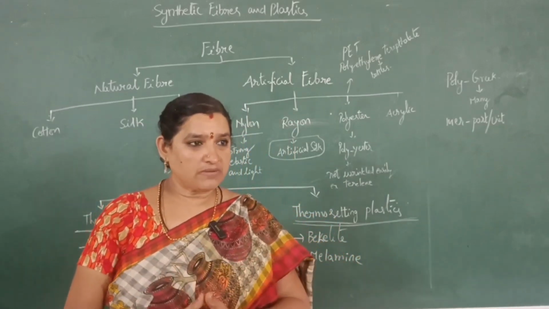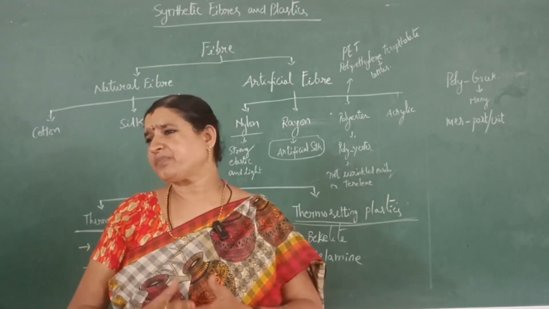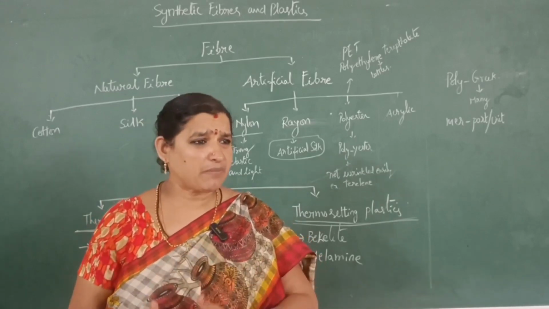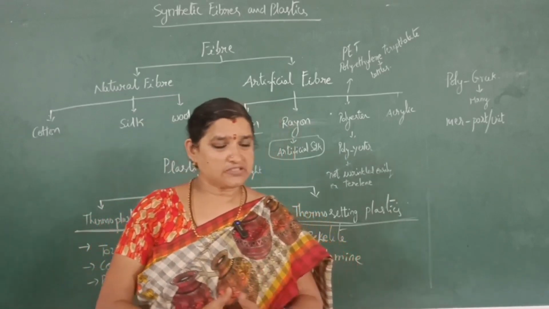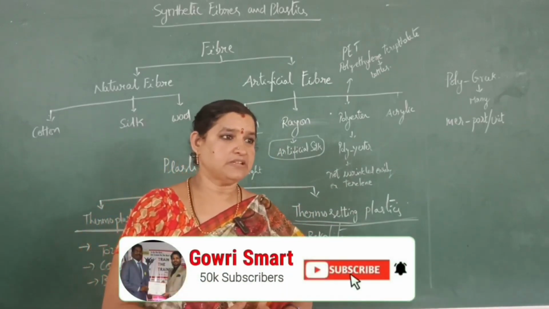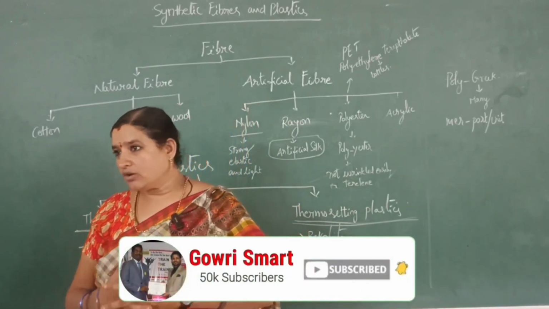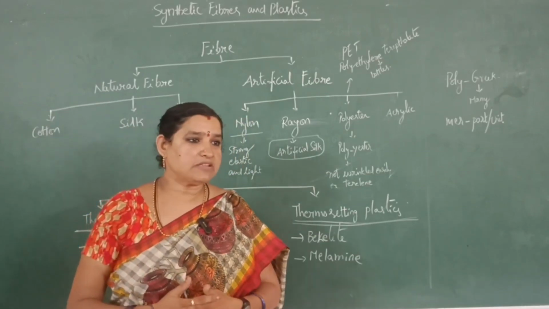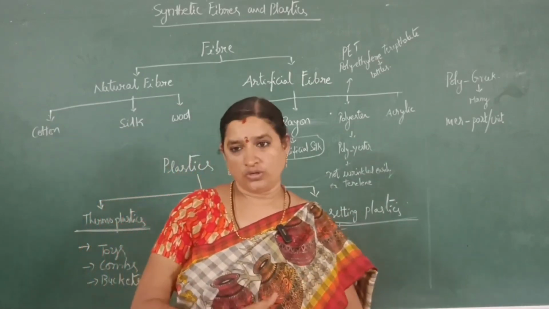So what are natural fibers? The fibers which we get from plants and animals are called natural fibers. From plants we get cotton and from animals we get silk and wool.